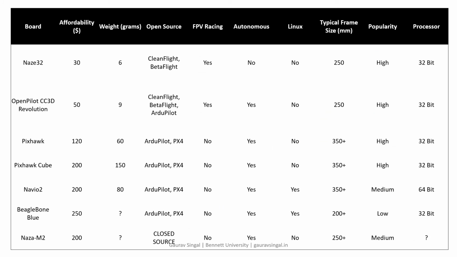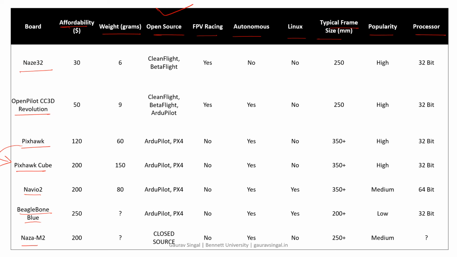I'm putting up a table comparing different boards: Naze32, OpenPilot CC3D, Pixhawk, Pixhawk Cube, which is basically an advanced version of Pixhawk, then Navio, then NAZA, and then BeagleBone Blue. You can see we are putting multiple parameters: affordability, weight, open source, FPV racing, autonomous, Linux, typical sizes, popularity, and processor. So there are multiple options, and one major parameter is whether it is open source or not.